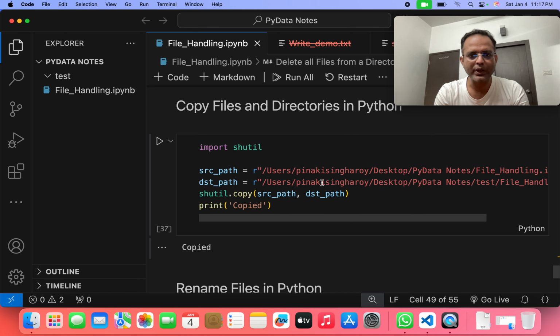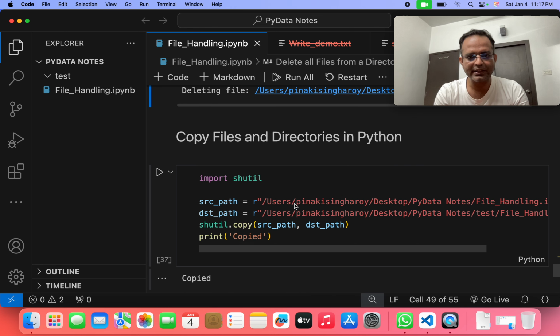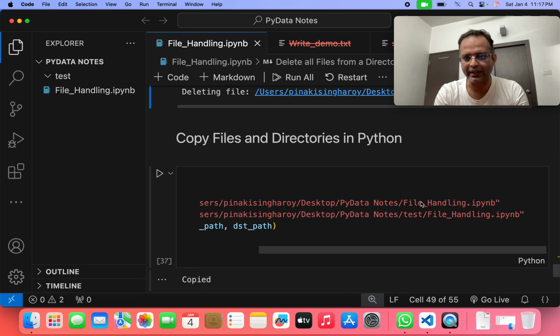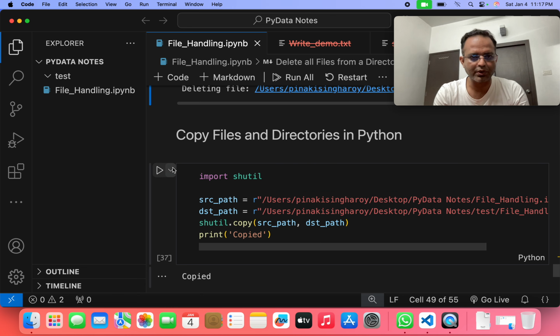Copy the path. How can we copy a file path in a directory in Python? In file handling, if we give two paths here, then we write shutil.copy, this is the function, with src_path comma dst_path, and we print copied. If we run the program, you can see this file is already copied.